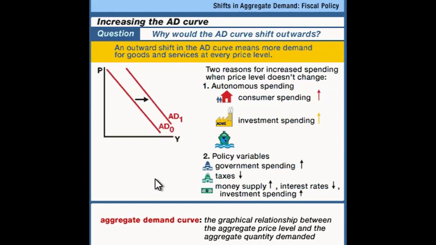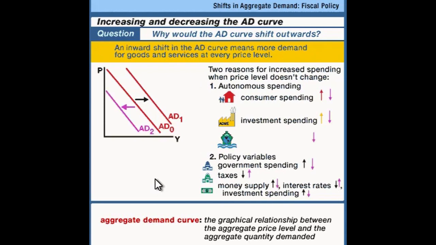To shift the aggregate demand curve inwards, just reverse all of these stories. Decrease autonomous spending, reduce government spending, raise taxes, or shrink the money supply. So the outward and inward shift of the aggregate demand curve can just happen naturally because of changes in the behavior of the big spenders in the economy. Or it can happen by choice. A policy shift can move this curve.